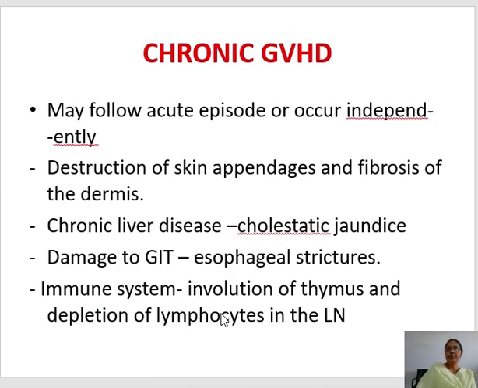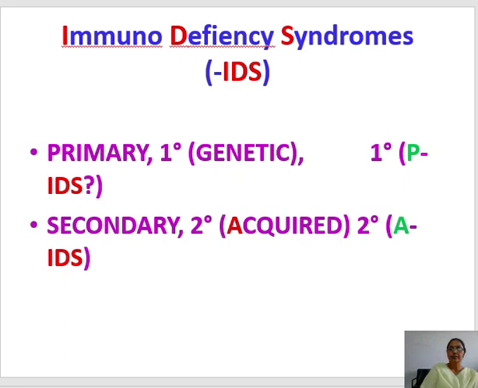In chronic graft versus host disease, it may follow an acute episode or occur independently. There is destruction of the skin appendages and fibrosis of the dermis. There may be chronic liver disease that will lead to cholestatic jaundice. Damage to the GIT will cause esophageal stricture. There is also involvement of the immune system, which will cause involution of the thymus and depletion of the lymphocytes in the lymph nodes. So that is about tissue rejection.